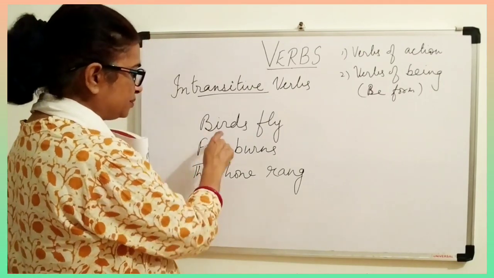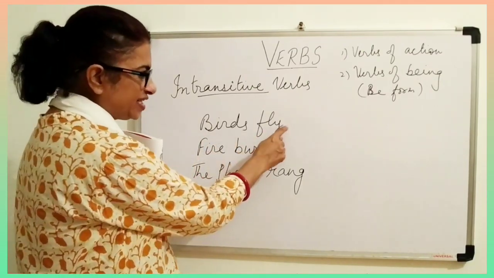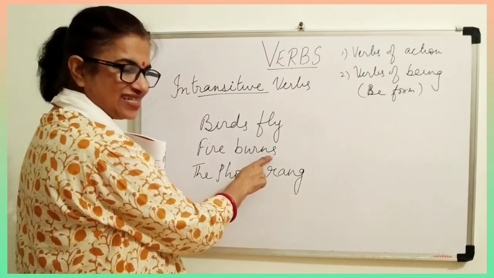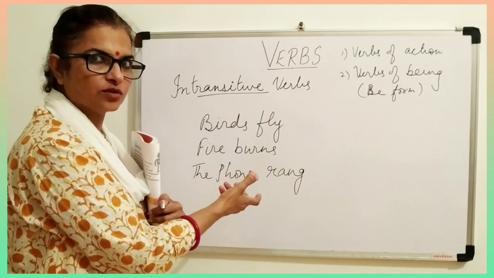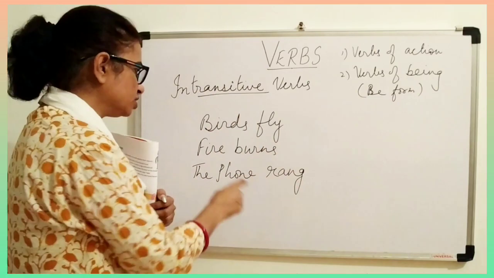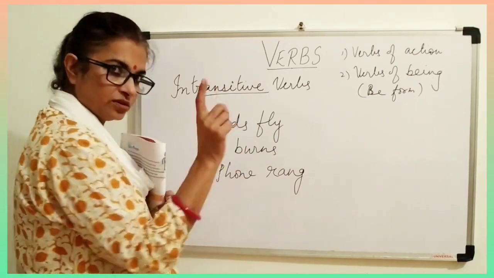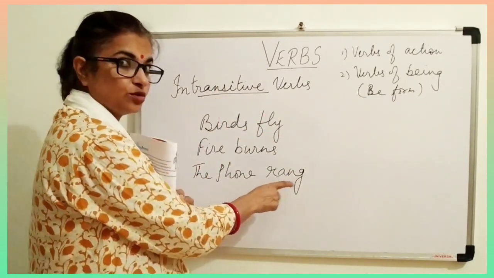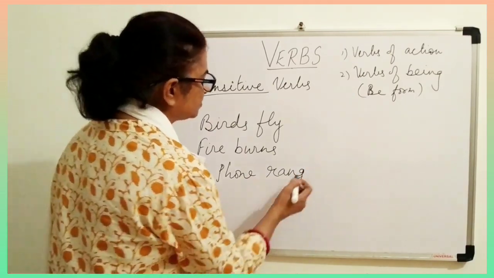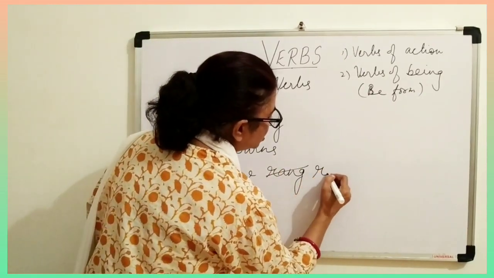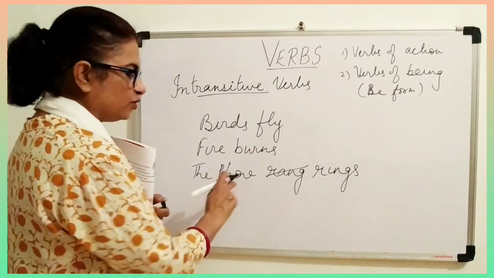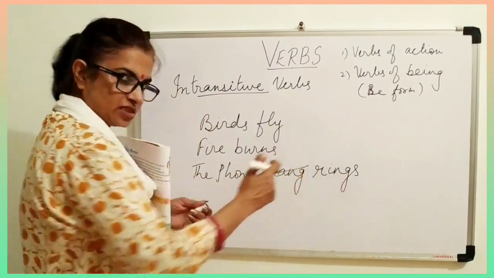Now see, birds is plural, so we are not writing any S here. Fire, singular, we are writing S here, because fire we take as singular only. We can't say fires are burning. So fire burns. The phone is singular, but in the past tense you don't add S or ES. So the phone rang. If I write phone in the present tense, then I will say the phone rings, not ring, because the phone is singular.